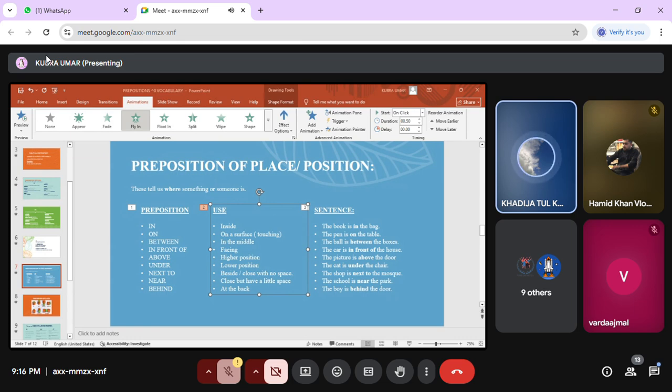Prepositions of place. This is the picture of prepositions of place. The ball is inside the box, so we use "in". The ball is on the surface of the box, so we use "on". In the third picture, the ball is under the box. In the fourth one, "next to": the ball is attached to the box. Behind: the ball is behind the box. In front of: the ball is in front of the box. Between: the ball is between two boxes, so we use "between".